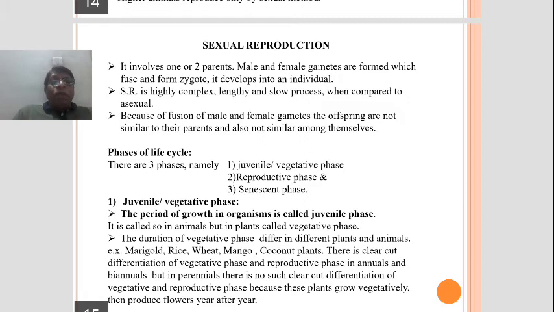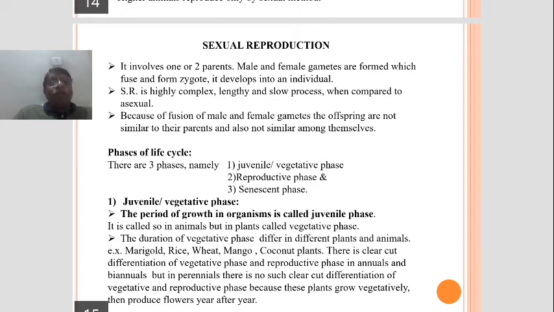What about perennials? Perennials means the plants which live more than 50 or 100 years or more. In such plants, there is no clear-cut differentiation.